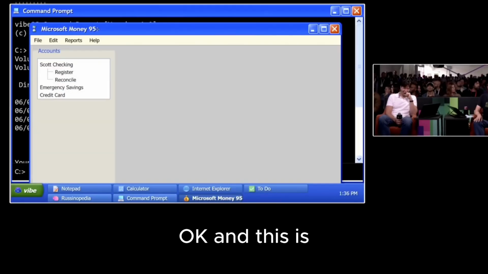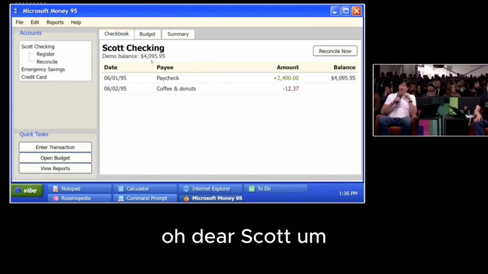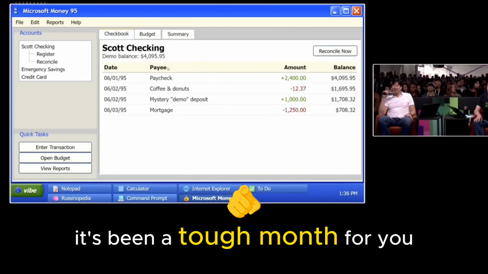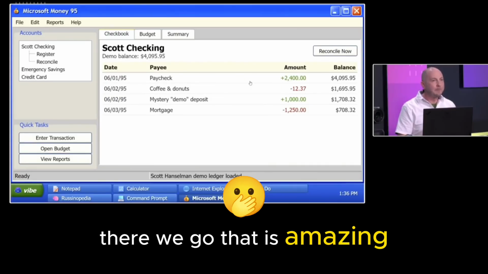Okay, let's see. Okay, and this is Scott's checking account. What model is in the back end of this? Oh, dear Scott. It's been a tough month for you, I guess. Where are the tacos? There we go. That is amazing. All right.